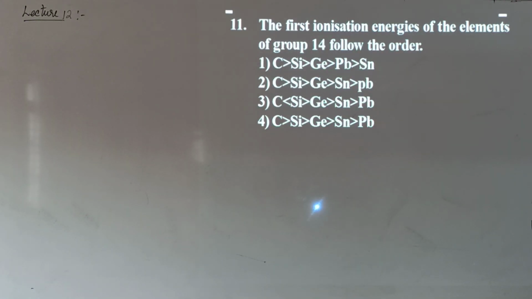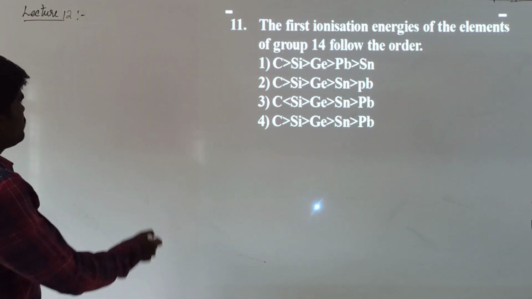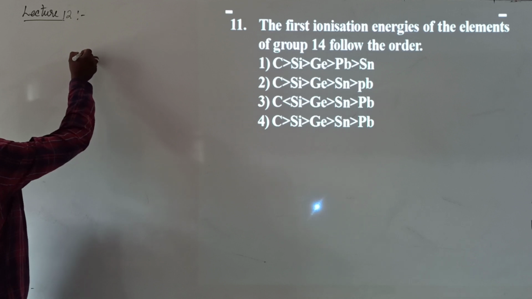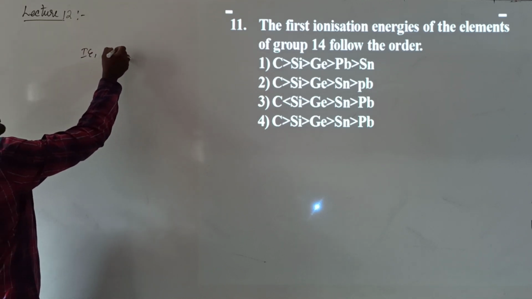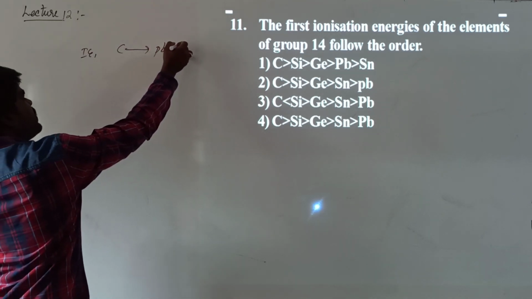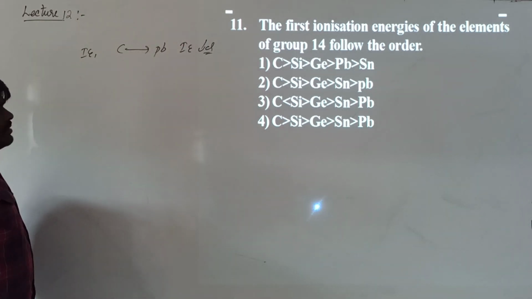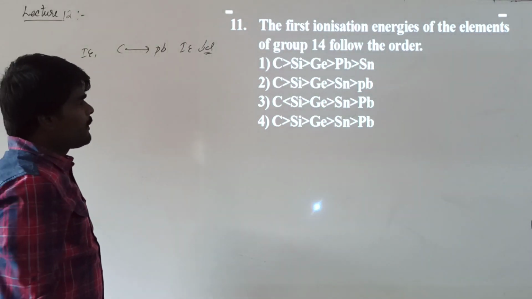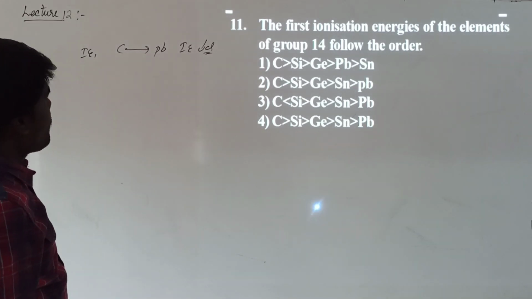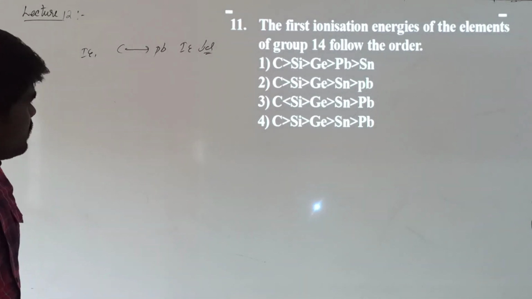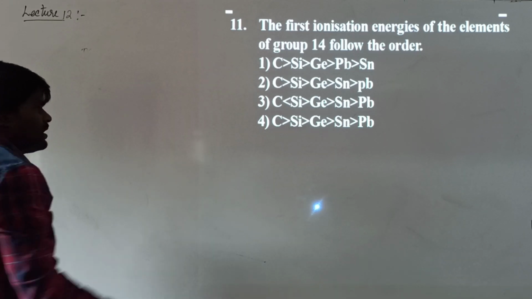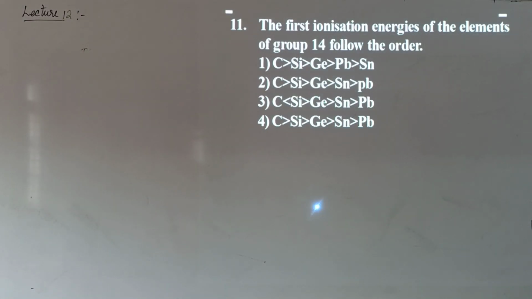The first ionization energies of the elements of group 14 are the following. He is asking about the first ionization energy. Generally, we know that the first ionization energy decreases from carbon to lead as you move down. This first ionization energy gradually decreases. So, from this, what can we say? But there is an exceptional order. You cannot say it like that directly. Basically, if you see.